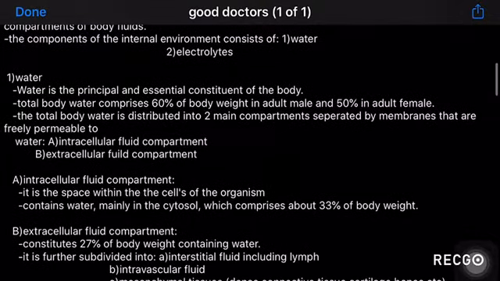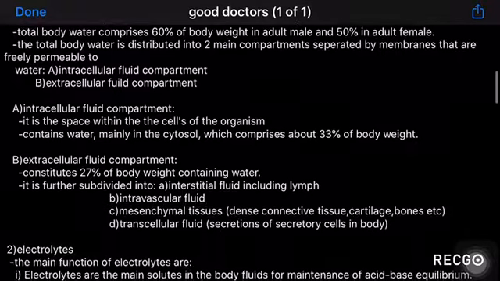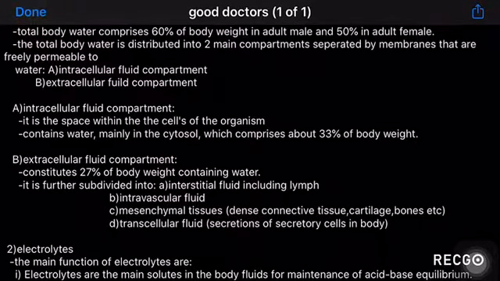The first component, water, is the principal and essential constituent of the body. About 50 to 60% of the body weight is water, and this water is distributed into two main compartments, the intracellular fluid compartment and the extracellular fluid compartment. The intracellular fluid compartment is the space within the cell membrane, and it holds about 33% of body weight containing water. The extracellular fluid compartment constitutes about 27% of body weight containing water.